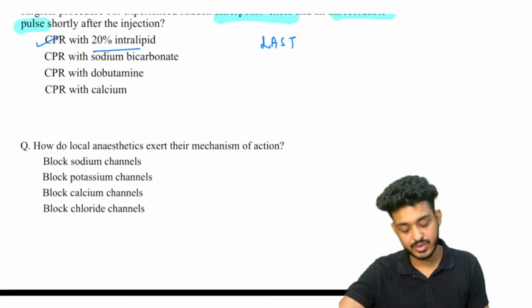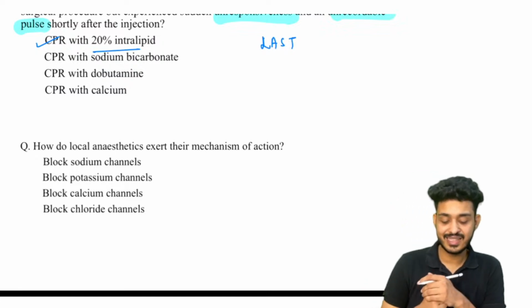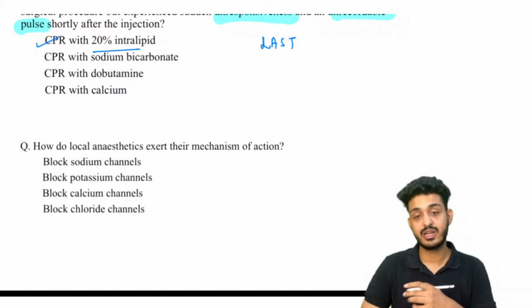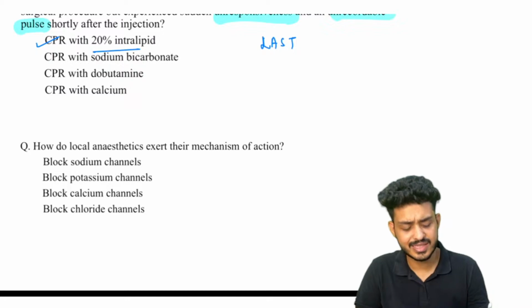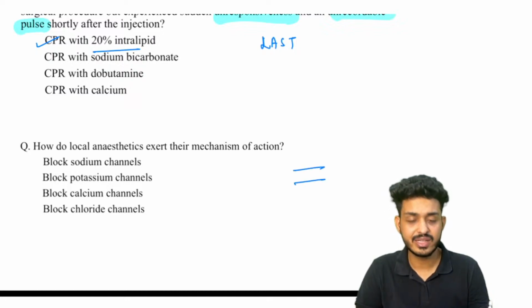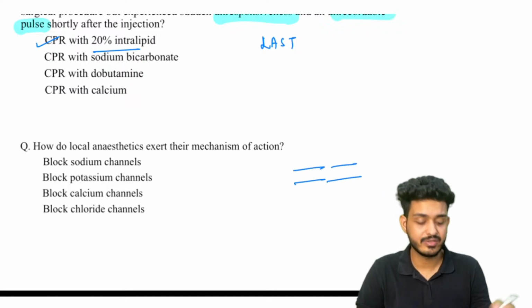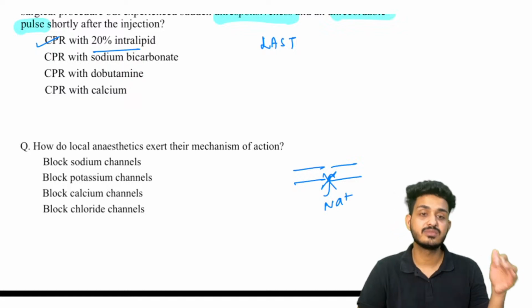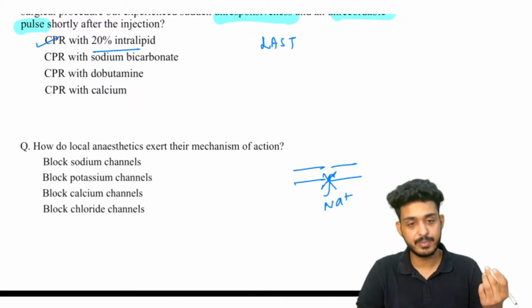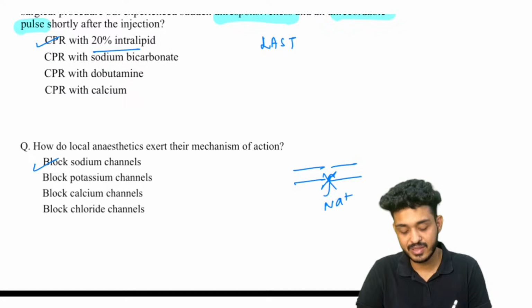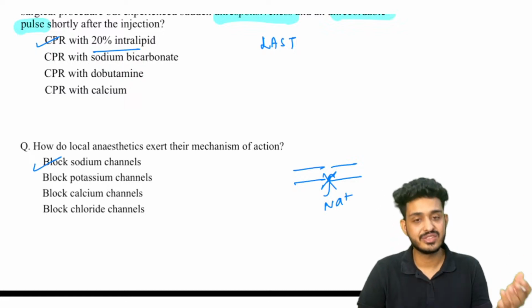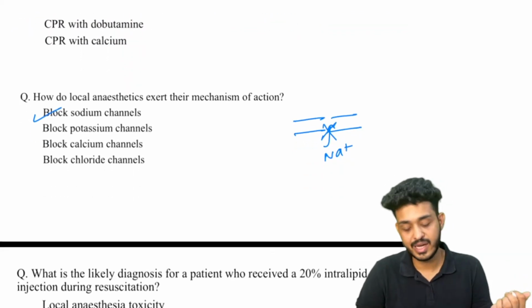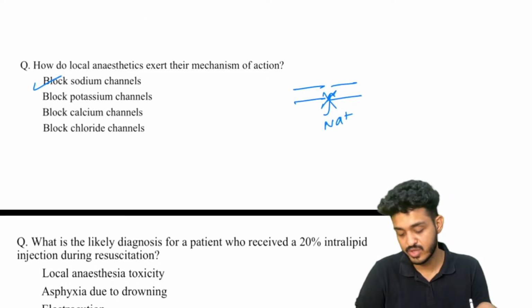Okay, next question. How do local anesthetics exert their mechanism of action? We have already seen we have nodes of Ranvier in the axon. Nodes of Ranvier have the maximum number of sodium channels, and we are blocking those sodium channels. So impulse transmission will be stopped, and if impulse transmission is stopped, what will happen? There will be no sensation, there will be no movement, right? So the answer will be blocking the sodium channels.